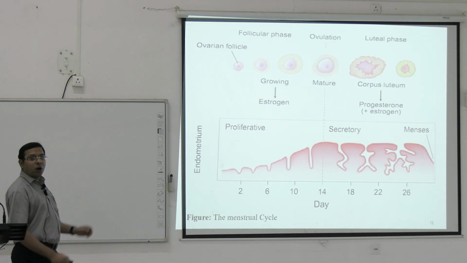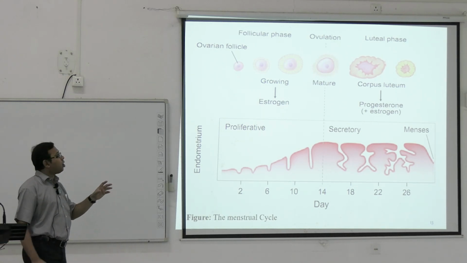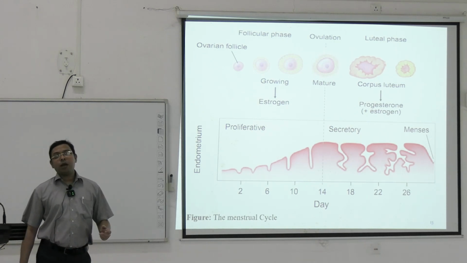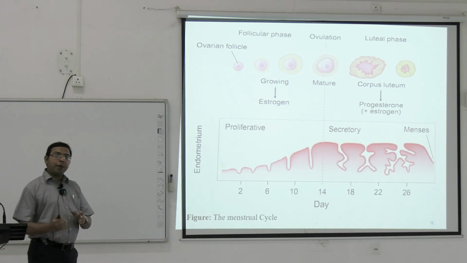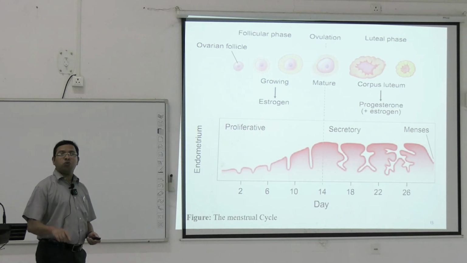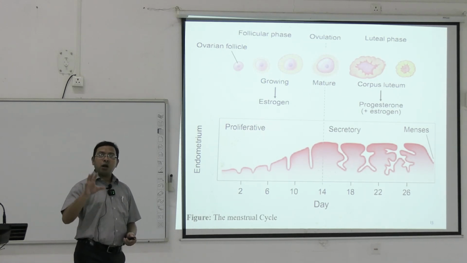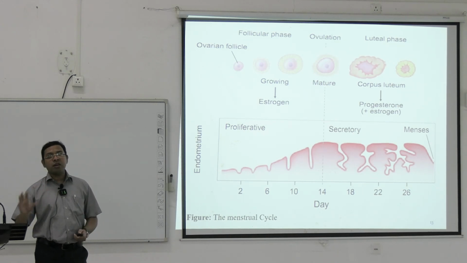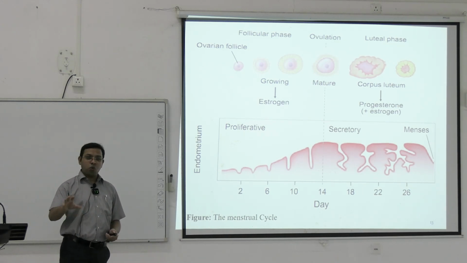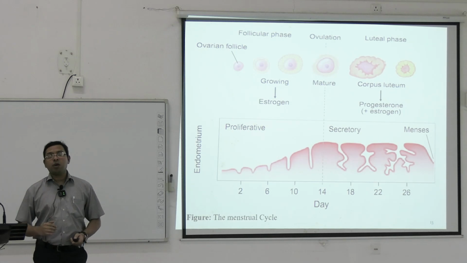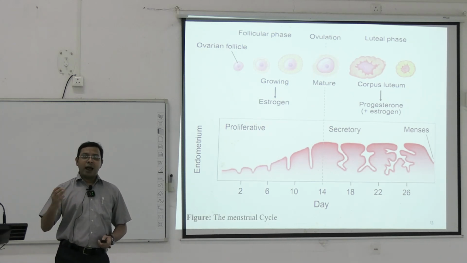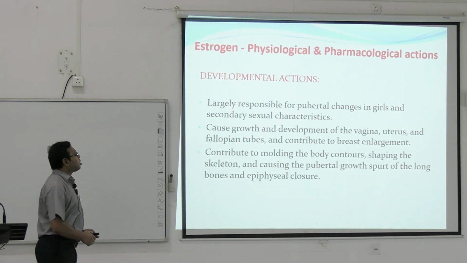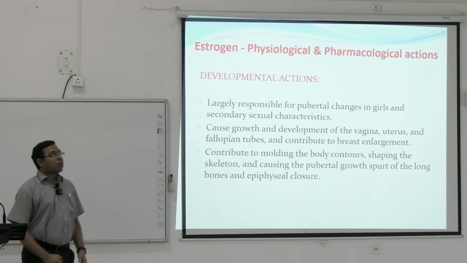Of the ovarian follicles, one becomes dominant, the Graafian follicle; then ovulation, and after ovulation the atretic part becomes the corpus luteum. The corpus luteum becomes atretic and menstruation happens if there is no pregnancy. If there is pregnancy, the corpus luteum remains, and from it large amounts of estrogen and progesterone are secreted to support the growing fetus. This happens under the influence of human chorionic gonadotropin, secreted from the chorion of the fetus, the blastocyst.